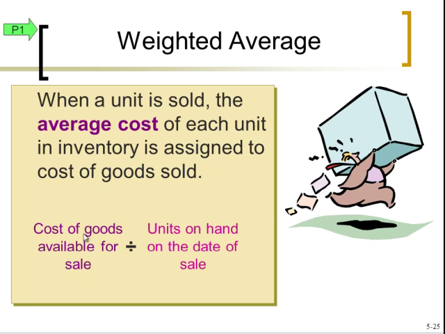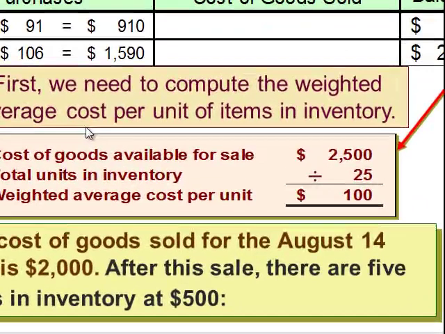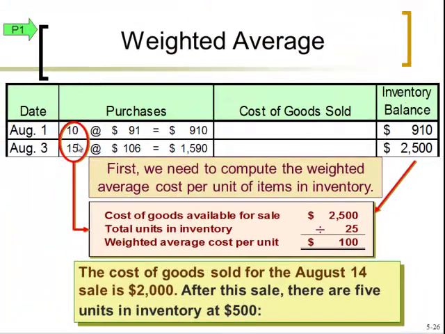To get that average cost, we take all the cost of goods available for sale out of every single layer, add them all together, and divide it by the total number of units on hand at that point out of all layers. That gives you an average cost per unit. Basically, at that point, we're compressing all of those layers into one, an average layer. So again, to get this average, we take a look at the cost of goods available for sale, which here is our inventory balance. They've kept track of this along the way. So it's $2,500 inventory divided by 25 units in inventory, 10 plus 15, 25.